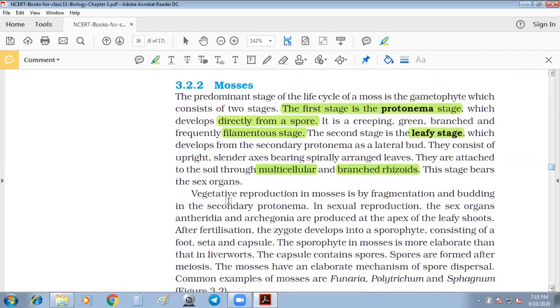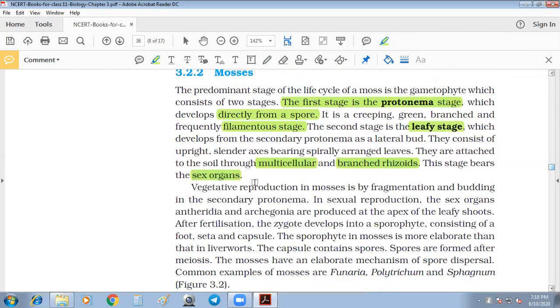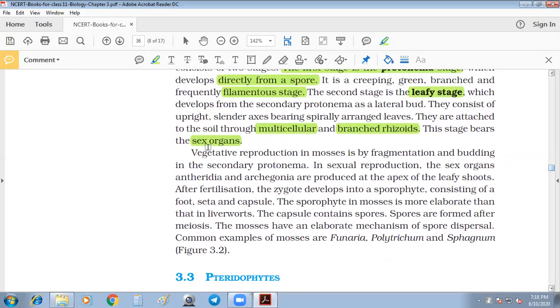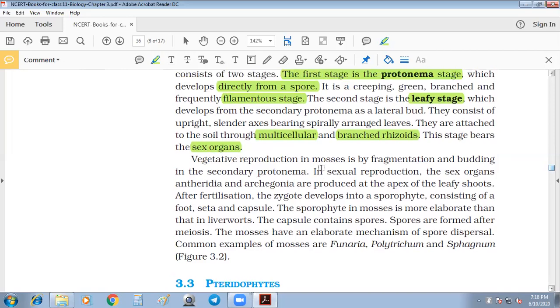This stage bears the sex organs. So this stage bears sex organs, right? Sex organs will be there, compulsory for reproduction. See, vegetative reproduction in mosses is by fragmentation and budding in the secondary protonema. Vegetative reproduction is by fragmentation, that is a normal thing, and budding in the secondary protonema stage. In the secondary protonema stage, there will be bud formation, and from the bud, leafy stages will appear. Right? In sexual reproduction, the sex organs antheridium and archegonium will be present.